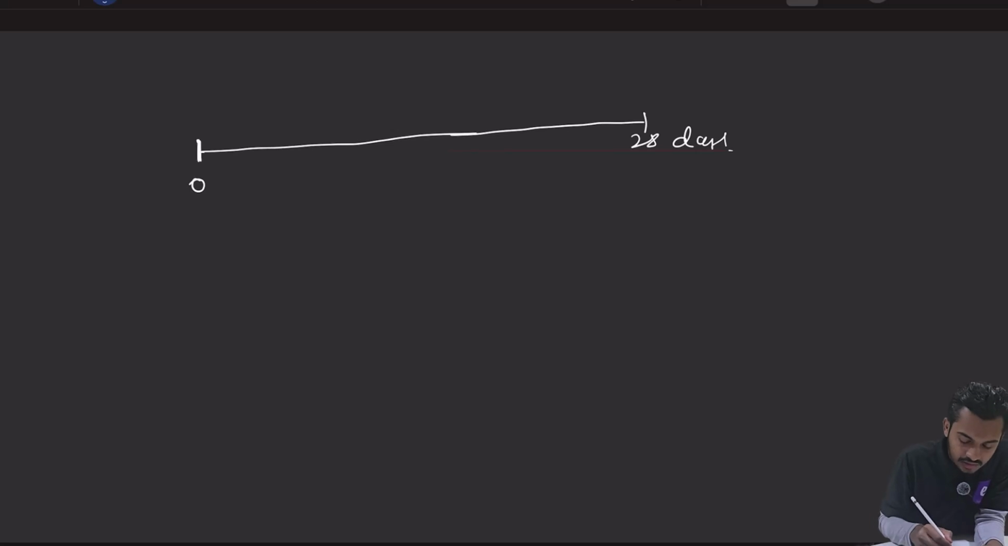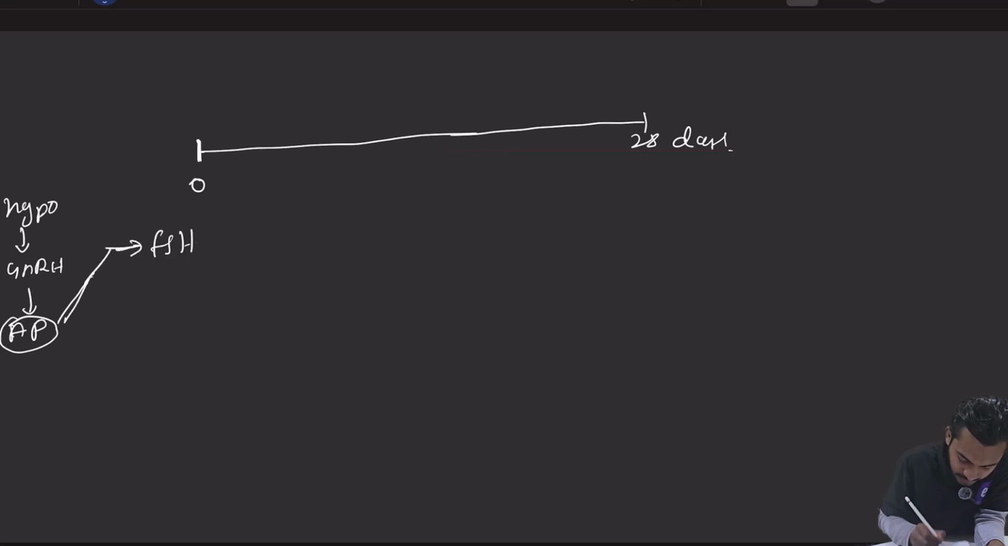डे 0 में और at the time of puberty, what will happen? Hypothalamus will release GnRH. This GnRH will act on anterior pituitary gland. AP का मतलब anterior pituitary gland, and this anterior pituitary gland will release FSH, right? Now this FSH, what will it do? It will do two important functions. First important function, it will stimulate the follicles,